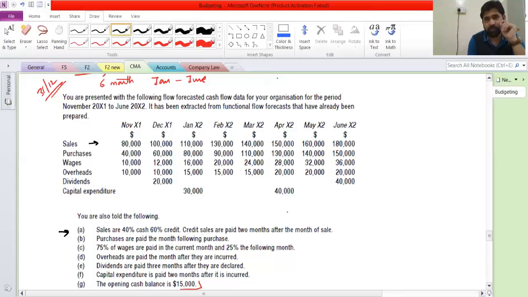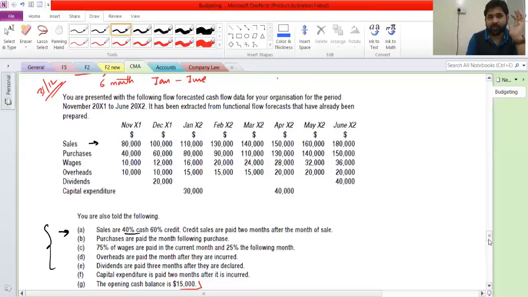First thing we need to understand is that these criteria are company based. There is no hard and fast rule that every time you will get these criteria. You will have to read, interpret, understand what it means, and accordingly act.